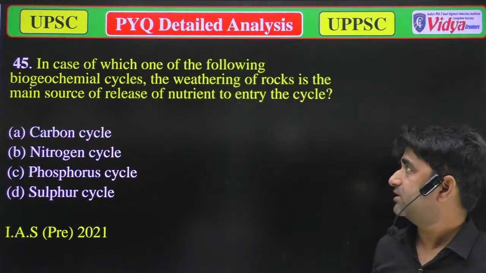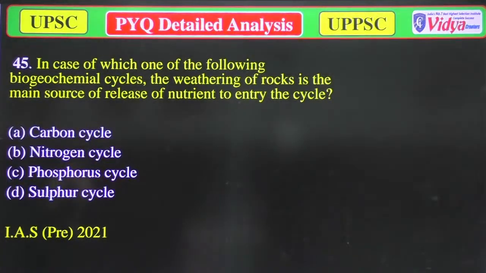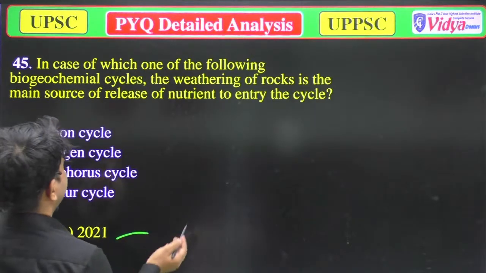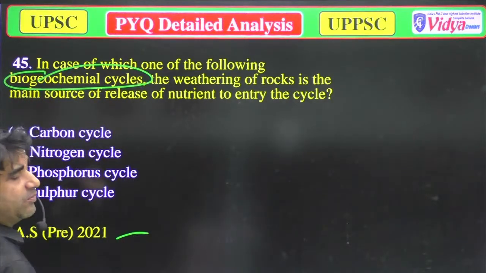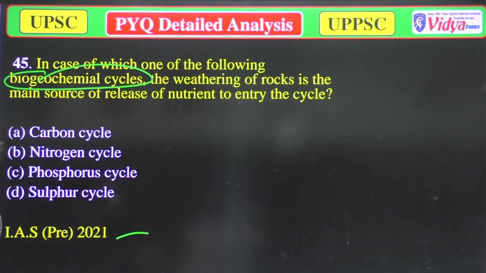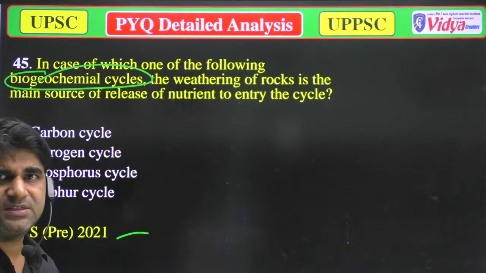Our next question is, in the case of which one of the following biogeochemical cycles is the weathering of rock the main source of release of nutrient to enter the cycle? When we talk about biogeochemical cycles, the substances change from biological substances to geological substances, or non-living things.